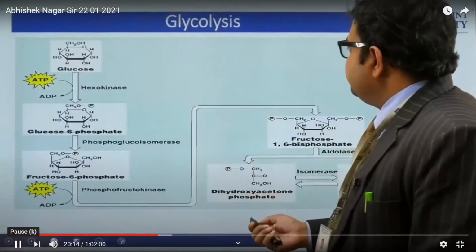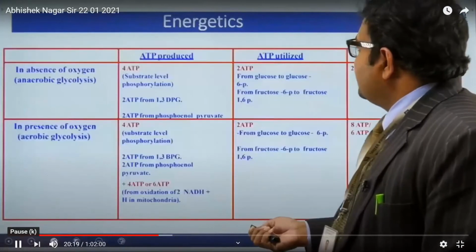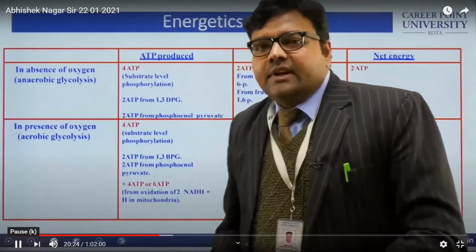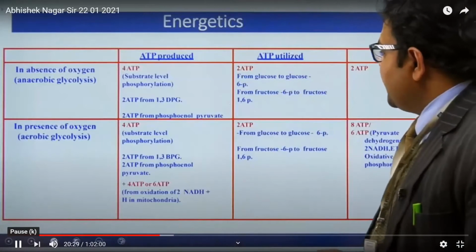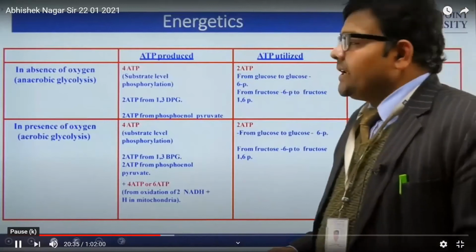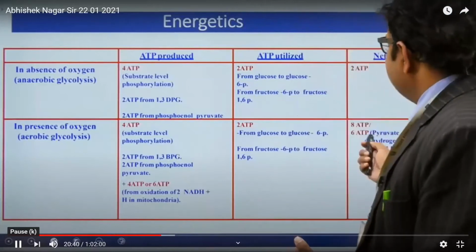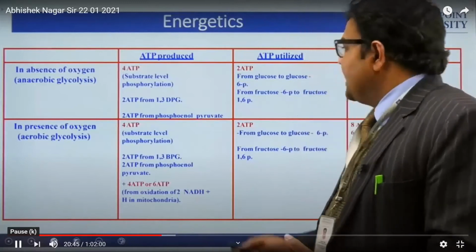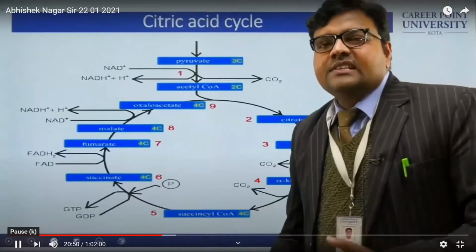From this, the cycle requires further steps, and finally we conclude the energetic parts. What are the energetic parts? We come to know that from the whole cycle, in anaerobic glycolysis, that is in the absence of oxygen, the net worth is 2 ATP, and in the presence of oxygen, aerobic glycolysis, the worth is 8 ATP. Now it is the second cycle. It is known as the citric acid cycle.